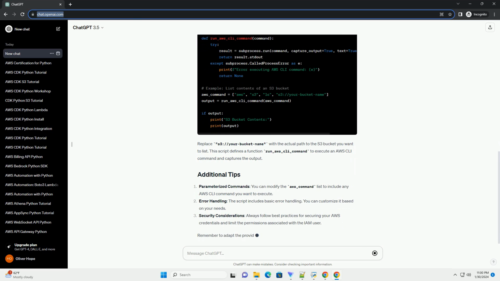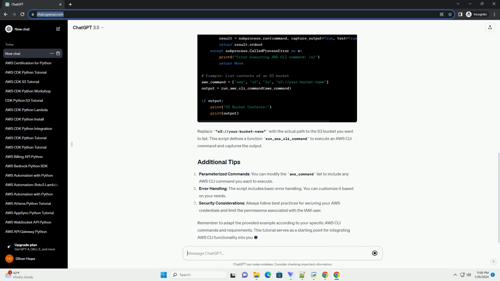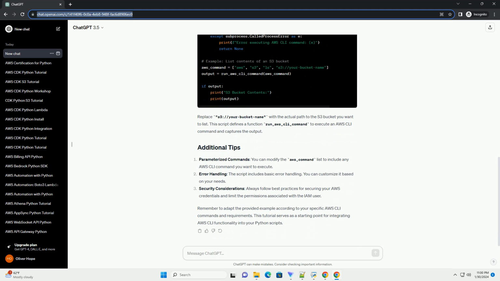Now, let's create a Python script that interacts with the AWS CLI. For this example, we'll list all the S3 buckets in your AWS account. Save this script with a .py extension, for example, aws_cli_example.py, and run it using. This script runs the AWS CLI command aws s3api list-buckets and processes the JSON output to print the names of the S3 buckets in your AWS account.